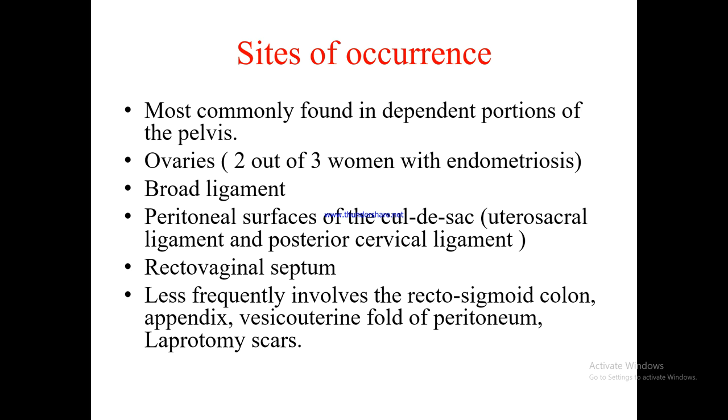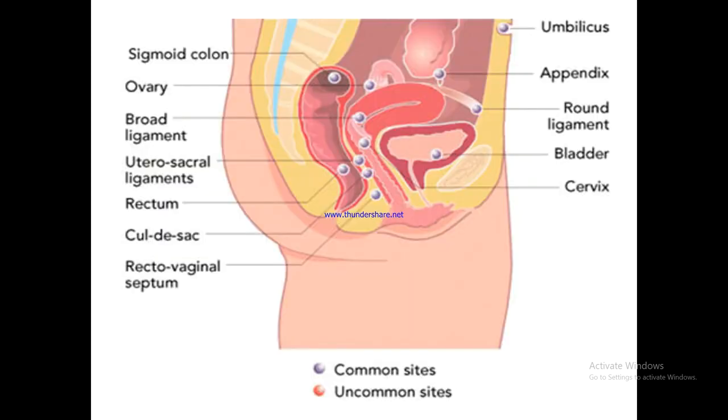Sites of occurrence: most commonly found in dependent portions of the pelvis, ovaries in 2 out of 3 women with endometriosis, then broad ligament, peritoneal surface of the cul-de-sac, that is uterosacral ligament, and posterior cervical ligament. Rectovaginal septum; less frequently involves the rectosigmoid colon, appendix, vesico-uterine fold of peritoneum, laparotomy scars.